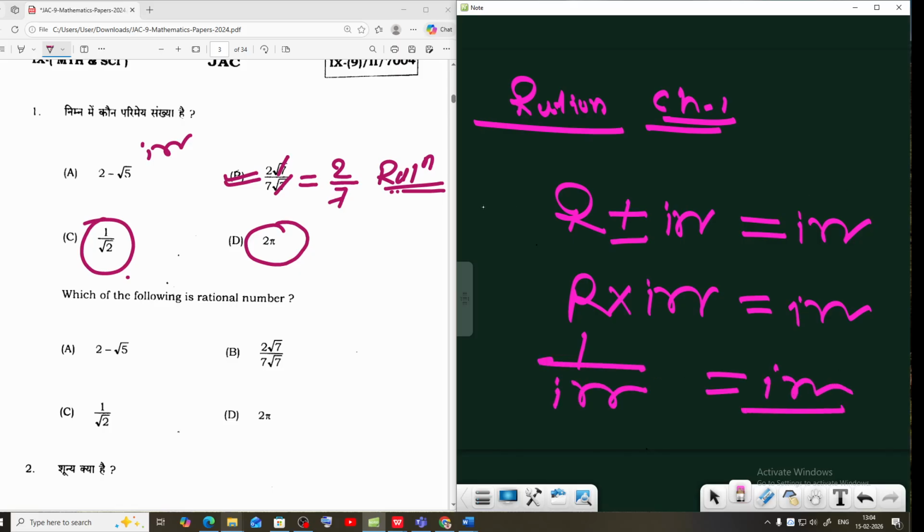This is basic concept. First option 2 minus root 5, rational minus irrational is also irrational. 1 by irrational number is also irrational. 2 into irrational, pi is also irrational number. Pi is an irrational number.